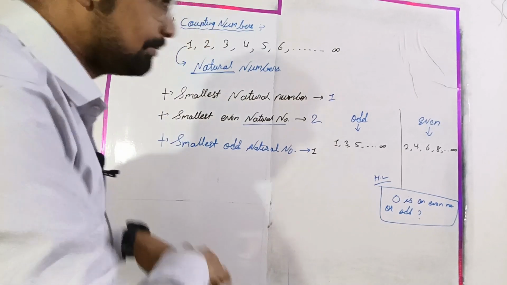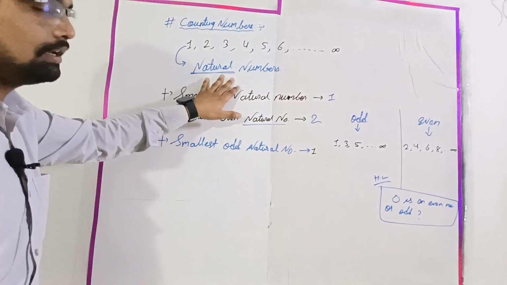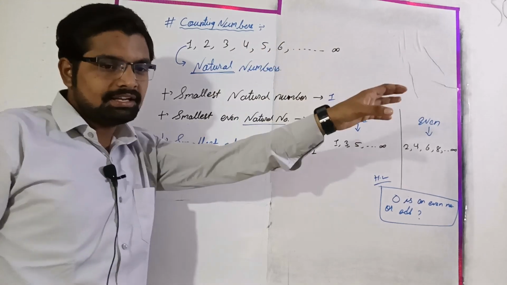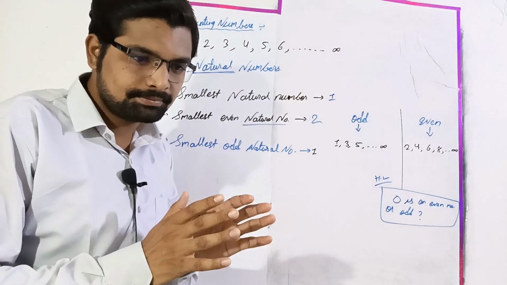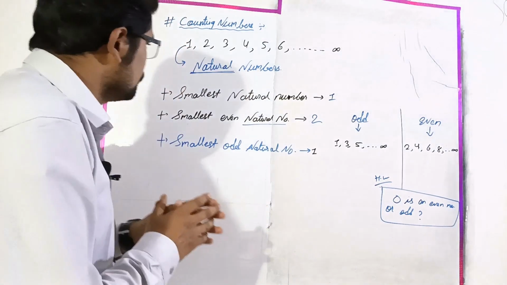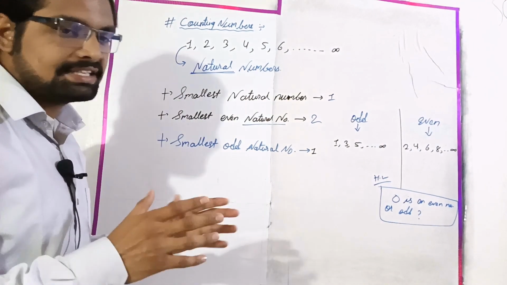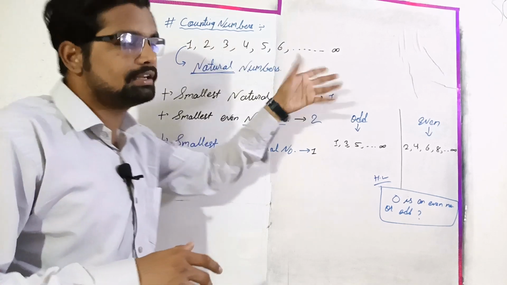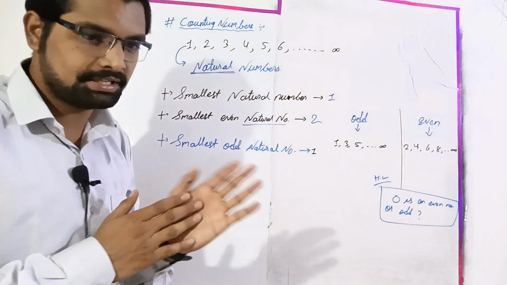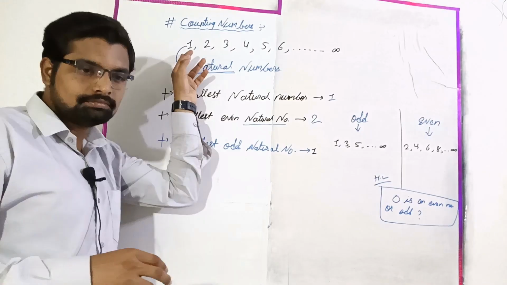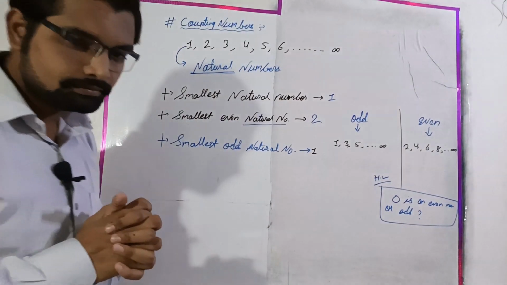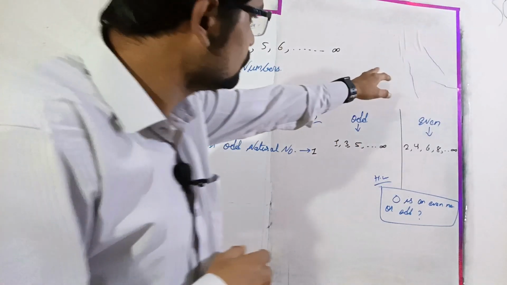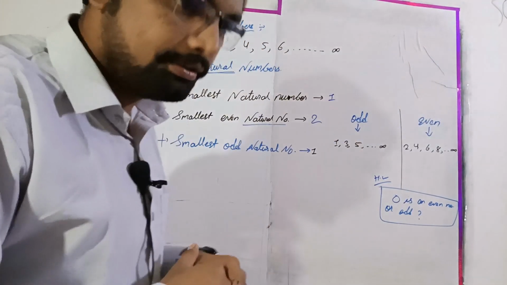I am summarizing it. Natural numbers, as a trick we can say, are the numbers which exist in our surroundings. As a proper definition, counting numbers are known as natural numbers. It starts from 1 and goes till infinity.